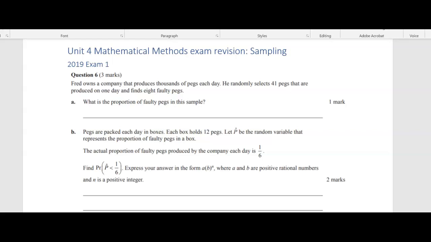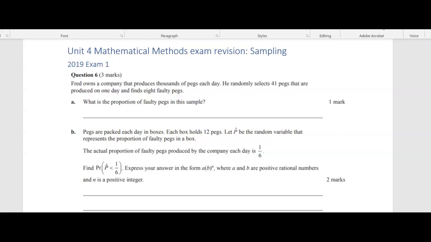Hi everyone, in this video we're going to go over some VCAA exam questions relating to sampling. So sampling is done in probability. It's very similar to the rest of the probability questions you've done, but instead of looking at a whole group, we look at a sample within a population. We tend to do these types of statistics when we want to look at a big population, but doing so is too difficult.